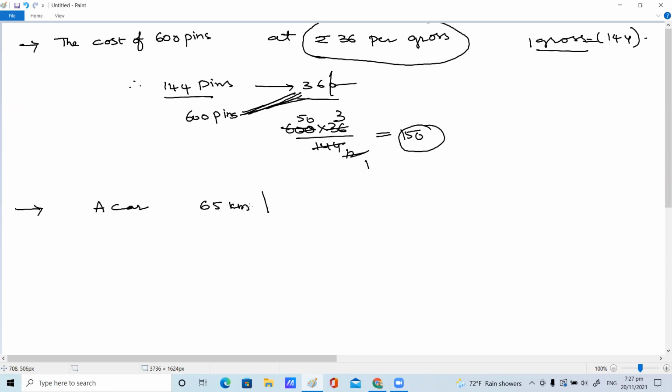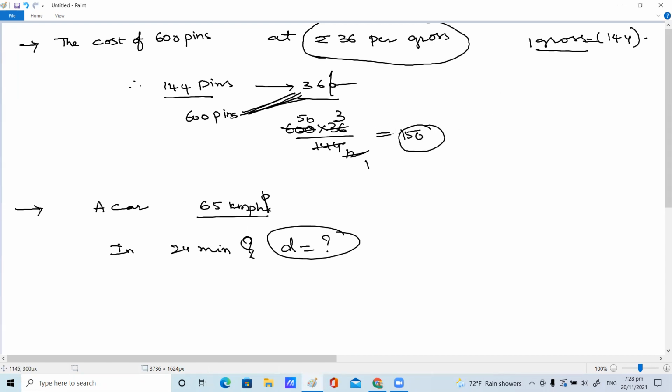Per hour means 65 kilometers, ma'am, this is kmph. Is it indirect, right? No, you just listen to the question. A kilometer per hour. How much distance will it travel in 24 minutes? In 24 minutes, it's direct only. Yes, in 24 minutes, how much distance will it travel? You are supposed to find out, children.